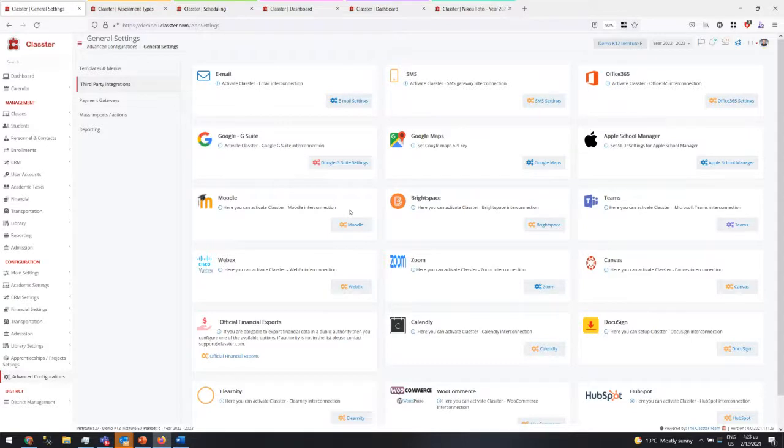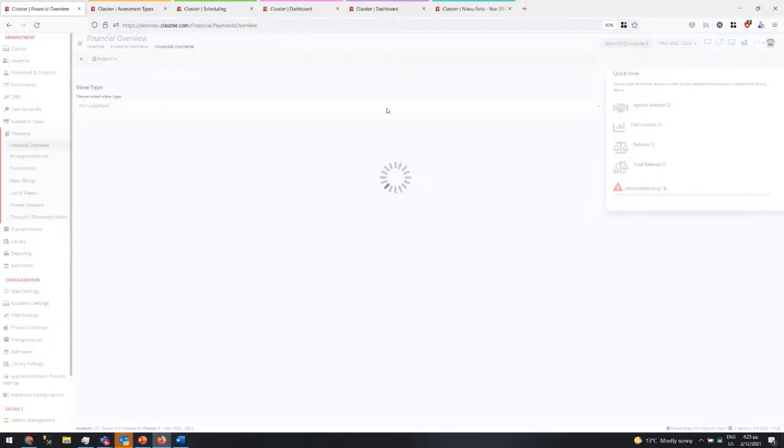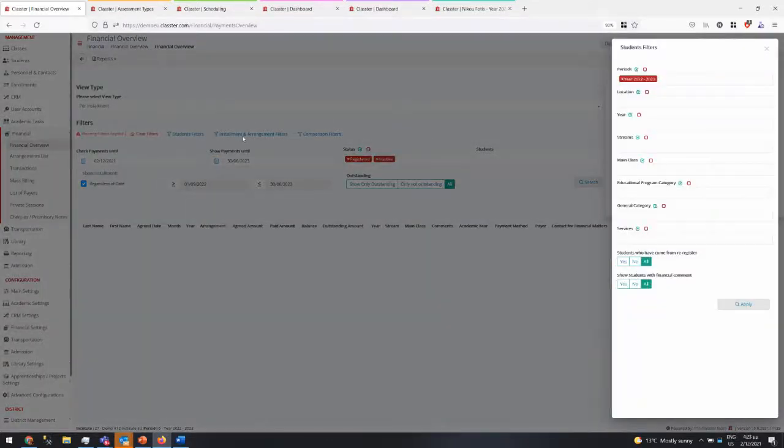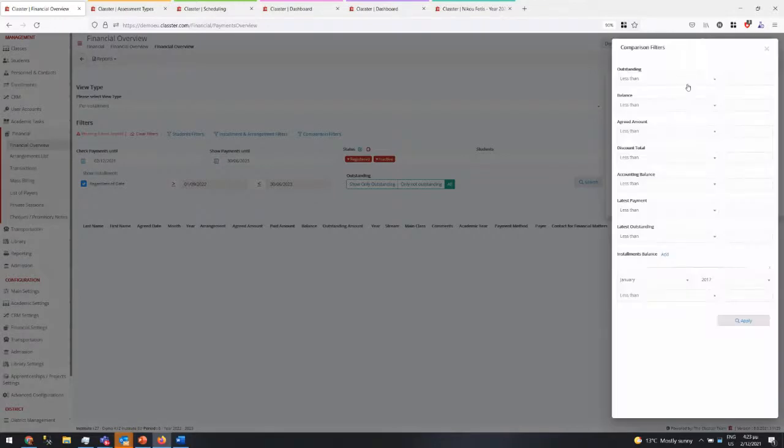So in the financial settings, we have done quite a lot of things. For those of you who probably haven't seen everything, we have done new filters in the financial overview and new capabilities, and more are going to come here. We are still working on that. Now you can have student filters, installment arrangement filters and comparison filters. So you can do a lot of filtering here.